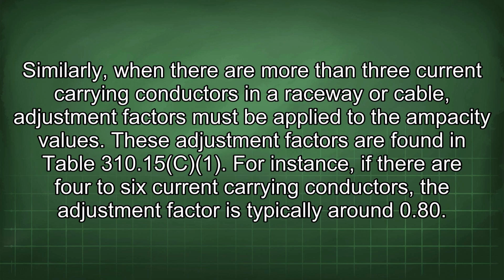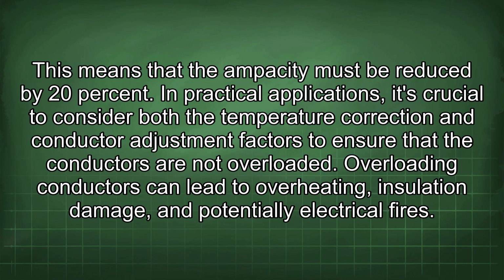Similarly, when there are more than 3 current-carrying conductors in a raceway or cable, adjustment factors must be applied to the ampacity values. These adjustment factors are found in Table 310.15(C)(1). For instance, if there are 4 to 6 current-carrying conductors, the adjustment factor is typically around 0.80. This means that the ampacity must be reduced by 20%. In practical applications, it's crucial to consider both the temperature correction and conductor adjustment factors to ensure that the conductors are not overloaded. Overloading conductors can lead to overheating, insulation damage, and potentially electrical fires.